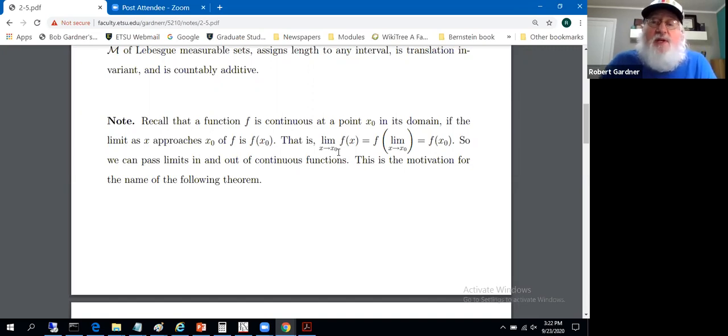More suggestively, the limit as x approaches x sub 0 of f of x equals f of the limit as x approaches x sub 0 of x. So you can take the limit inside the function. I still need the argument x there. And of course, the limit as x approaches x sub 0 of x is x sub 0. So you can evaluate limits by substitution, but I want to view it as limits going inside continuous functions. When dealing with continuous functions, we can pass limits in and out of those functions.